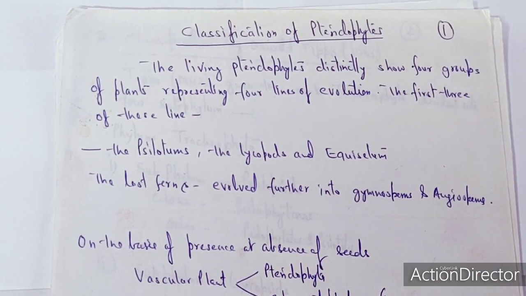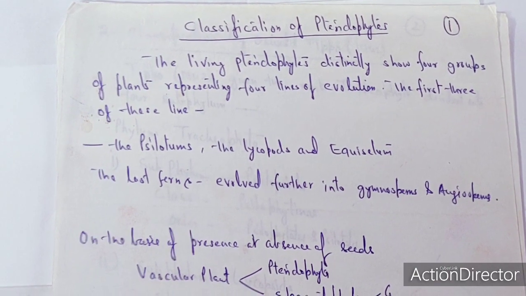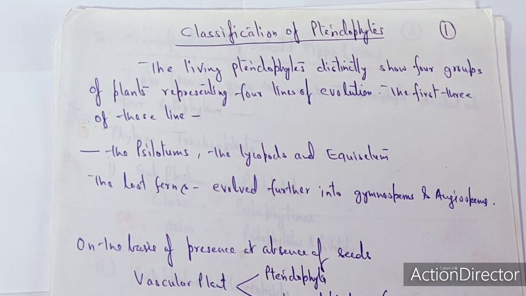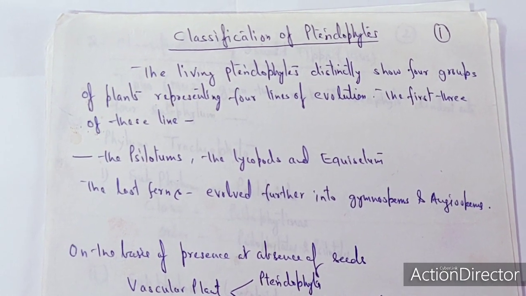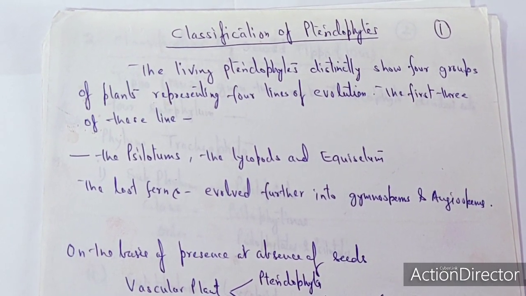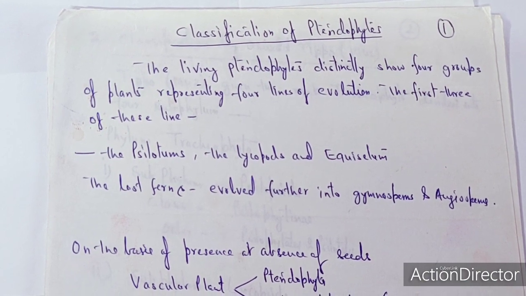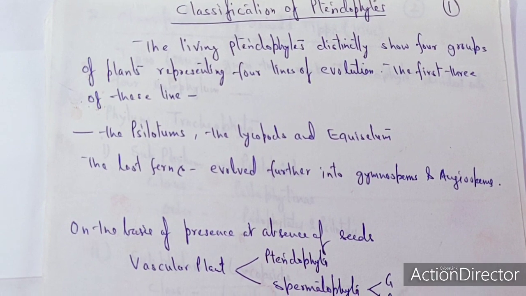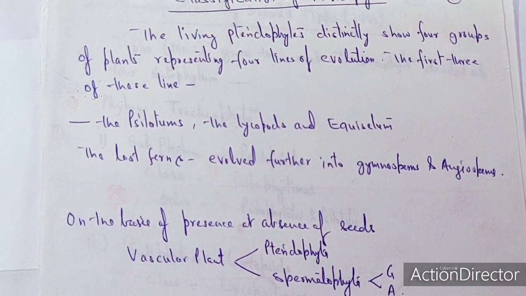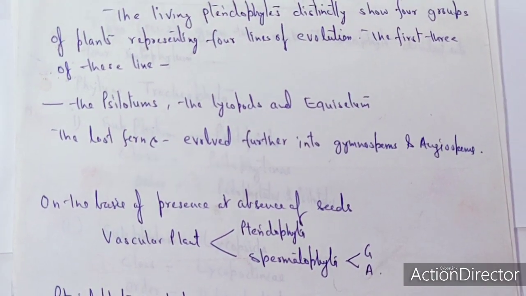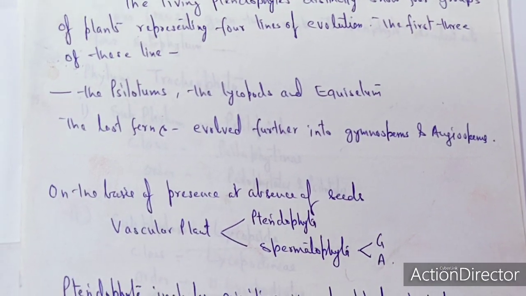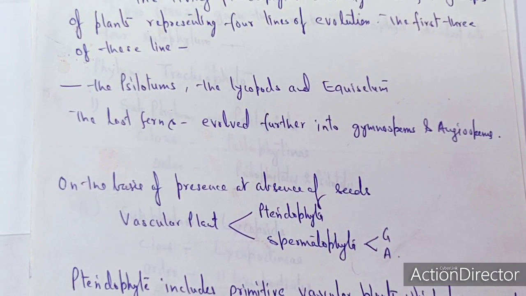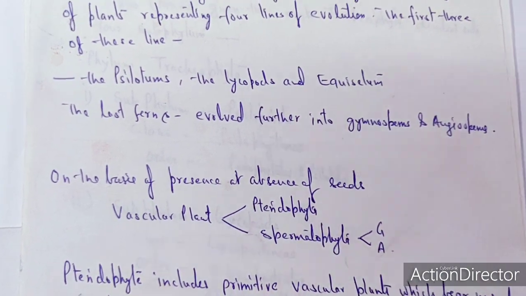In classification, the species is a characteristic one; the species is a structural as well as functional unit of classification. The living Pteridophyta show four groups which represent the four lines of evolution. These are the Psilopsida, Lycopods and Equisetum. The highly evolved are the ferns, which can be recognized by the presence of sori. And these ferns further evolved into the gymnosperms as well as the angiosperms.